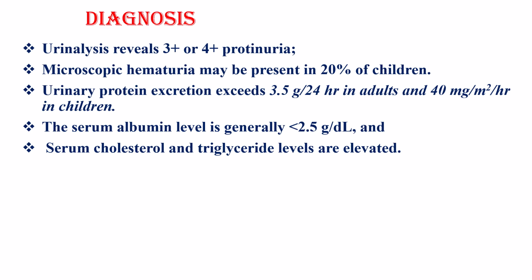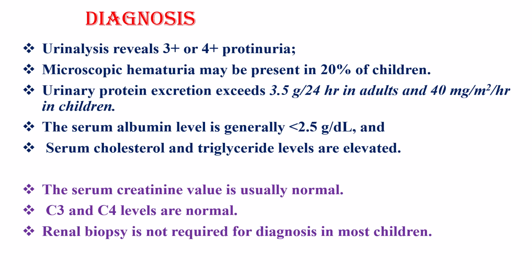In this case, the serum albumin is expected to be less than 2.5. Serum cholesterol and triglyceride levels are also elevated. In addition, urine protein to creatinine ratio is expected to be above 2. But renal function is okay. Serum creatinine value is usually normal, unless there is associated prerenal azotemia due to collapse in intravascular volume. C3 and C4 levels are normal, and renal biopsy is not required for diagnosis in most children.